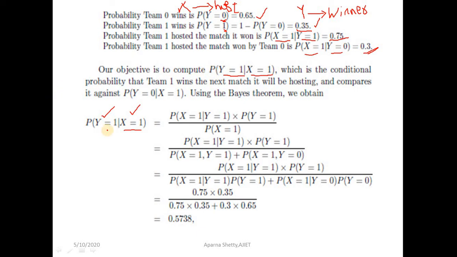Using Bayes' theorem, P of y given x is given by the formula P of x given y into P of y divided by P of x. So P of y is equal to 1 given x is equal to 1 is equal to P of x is equal to 1 given y is equal to 1 into P of y is equal to 1, divided by P of x is equal to 1.